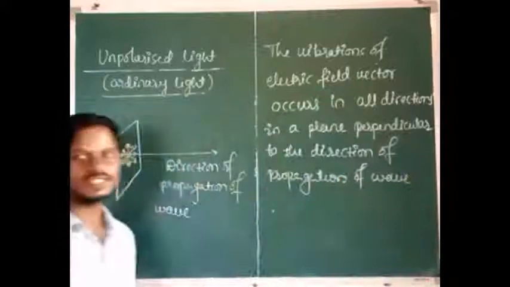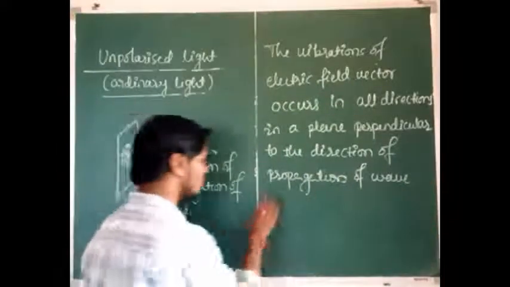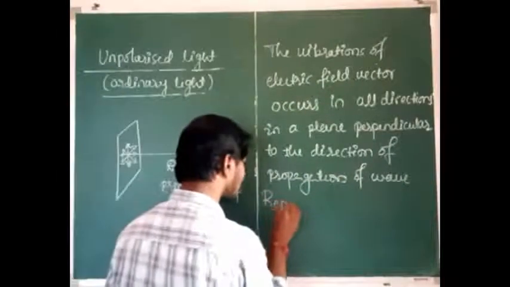Then, how to represent the unpolarized light? Representation of unpolarized light.